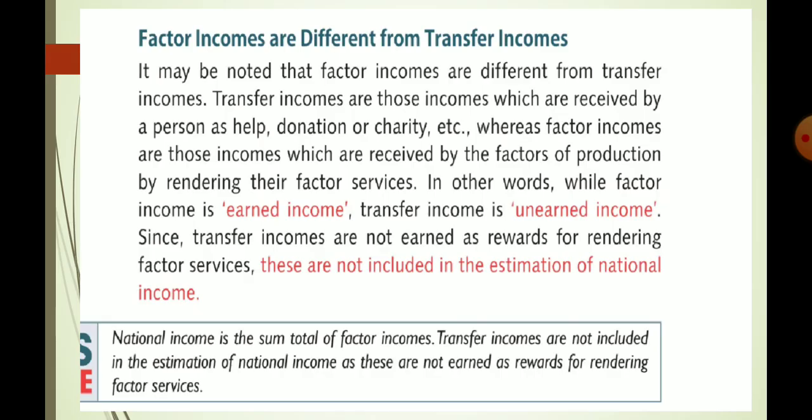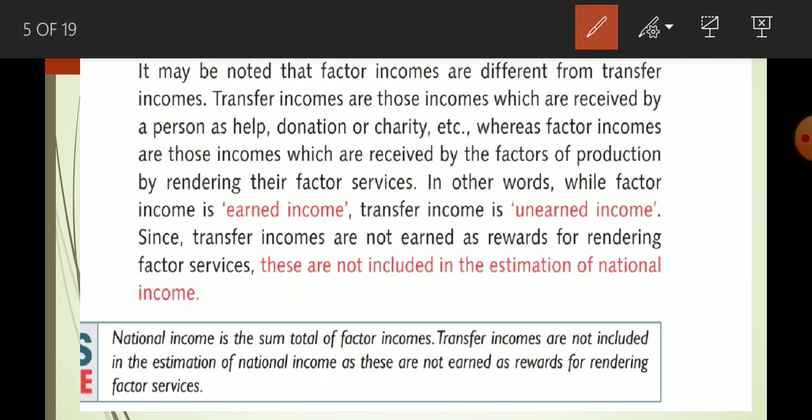Here we explain how factor income is different from transfer income. First of all, transfer incomes are those incomes which are received by a person as help, donation or charity, whereas factor incomes are those incomes which are received by the factors of production by rendering their service. In this way, factor income is earned income.